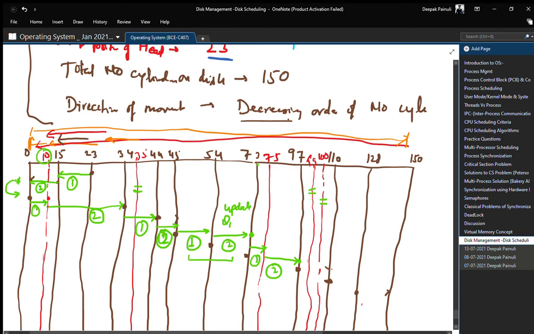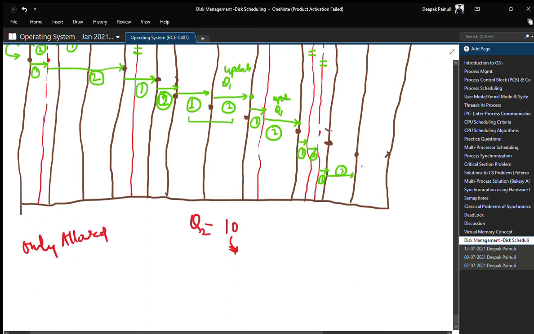Because we have completed our 2 steps, we need to update our Q1 again with these new requests, and after updating, we found that 99 will come first. So step number 1, step number 2, and 100 just after 99, and then we will go for 110, step number 1, and then number 2, and after that we'll go to 150, step number 1.